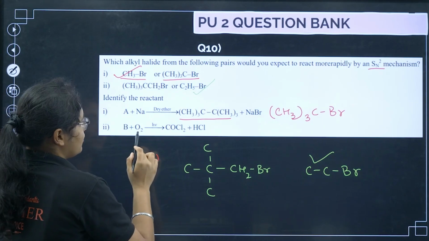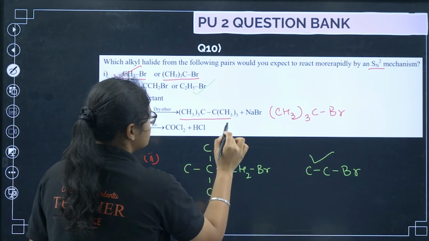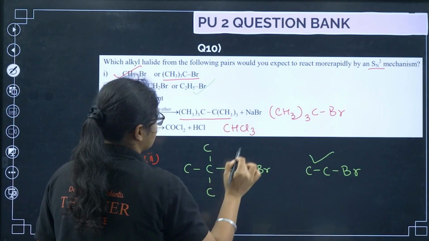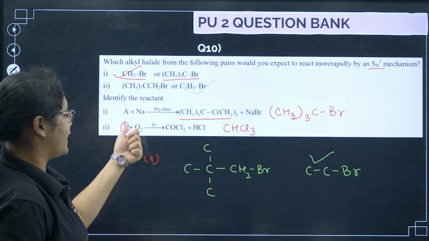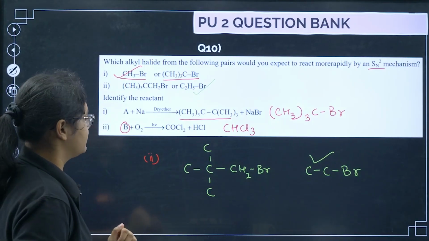Next, we have B plus O2 with h nu gives COCl2 plus HCl. This B is what? CHCl3, chloroform. Okay, chloroform and oxygen in presence of h nu gives you COCl2 plus HCl.